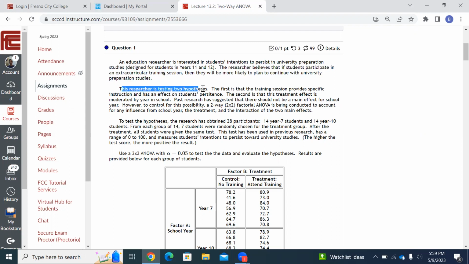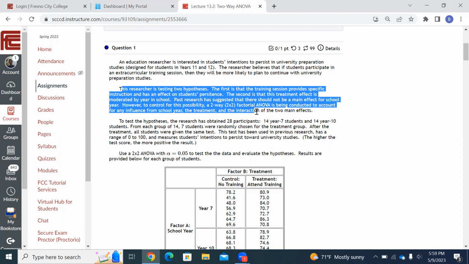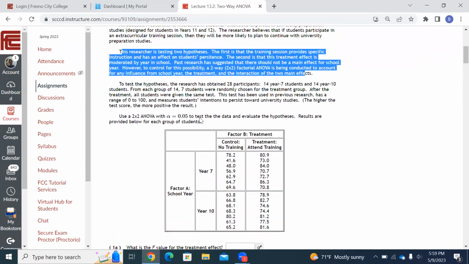This researcher is testing two hypotheses. The first is that the training session provides specific instruction and has an effect on students' persistence. The second is that this treatment effect is moderated by year in school. Past research has suggested that there should not be a main effect for school year. However, to control for this possibility, a two-way factorial ANOVA is being conducted to account for any influences of school year, treatment, and the interaction of the two main effects. So in other words, what we're saying is